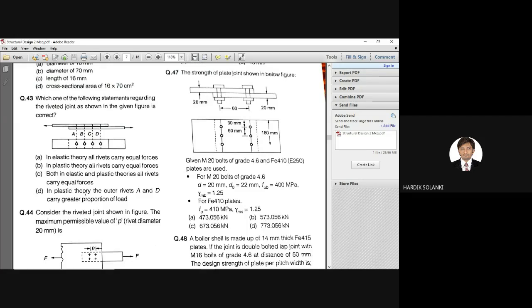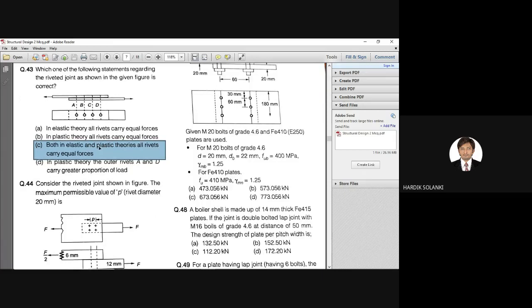And last, in plastic theory, the outside rivets A and D carry greater proportion of loads. What is the correct statement for the current figure? The correct statement is C. Both in elastic and plastic theories, we assume that all the rivets carry equal forces. It is an assumption. So the correct answer is option C.